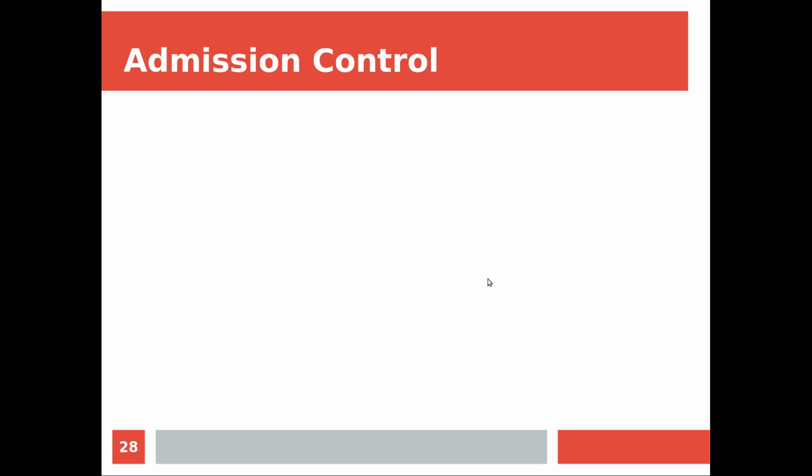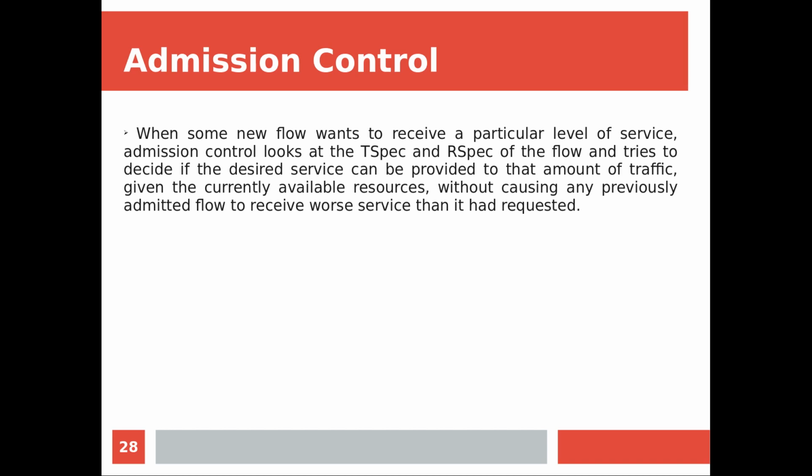Now about the admission control algorithm. Token bucket helps you to some extent to regulate the traffic which you are sending. But before sending itself, we have to do some thorough checking whether we can admit the flow or not. So with the admission control algorithm, when some new flow wants to receive a particular level of service, it can be a guaranteed service, a controlled load service or best effort, whatever it is, the admission control algorithm looks at the traffic specification and what is requested by the flow, that is the R spec of the flow, and tries to decide if the desired service can be provided or not.